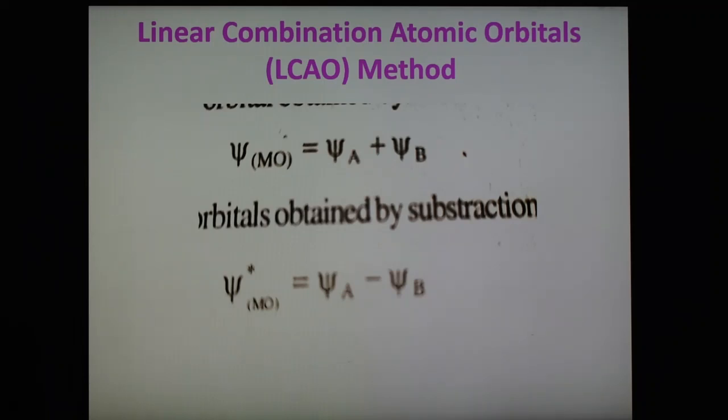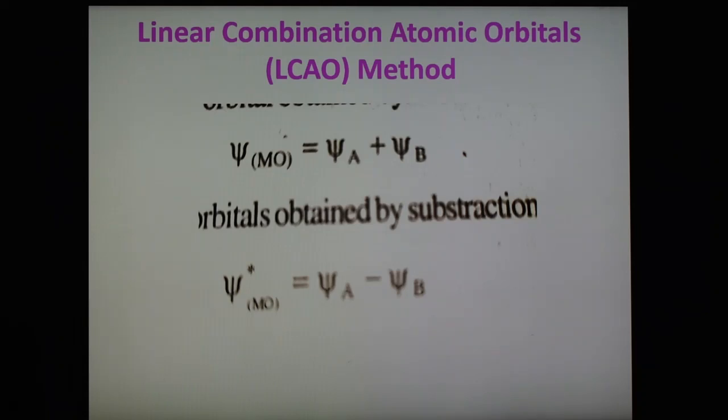Actually, we can also write the Schrödinger wave equation for the whole molecule, but it is very difficult to solve the wave equation for molecules. To overcome this problem, scientists have used an approximate method which is known as linear combination of atomic orbitals. In short, it is known as the LCAO approximation method. According to the LCAO method, the molecular orbitals are formed by the linear combination of atomic orbitals of the atoms which form the molecule.